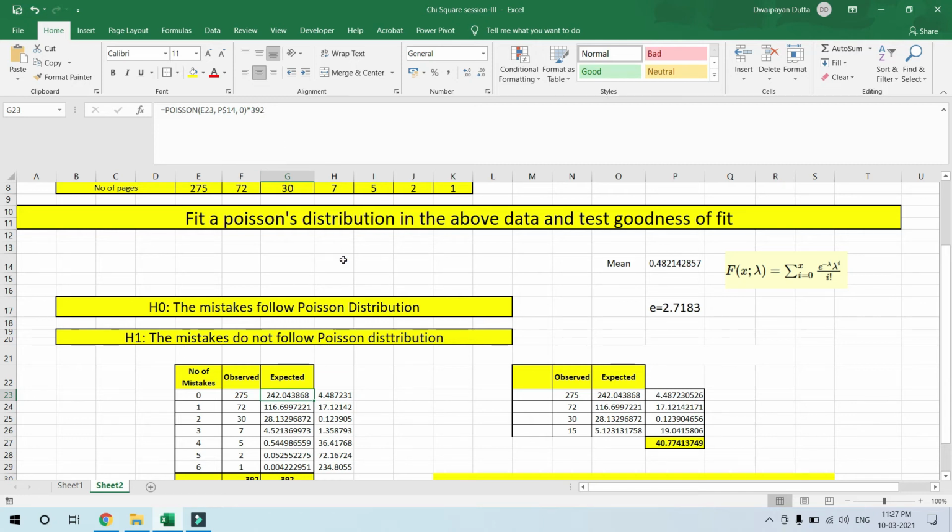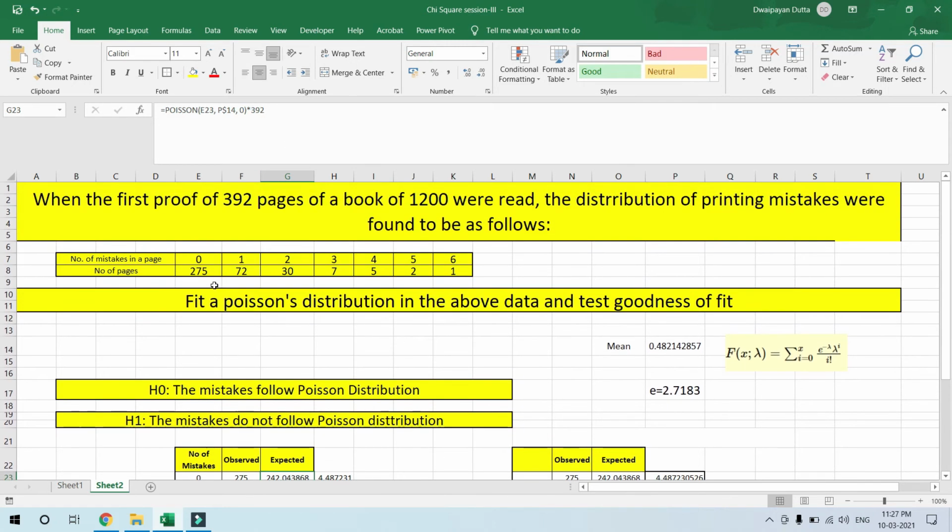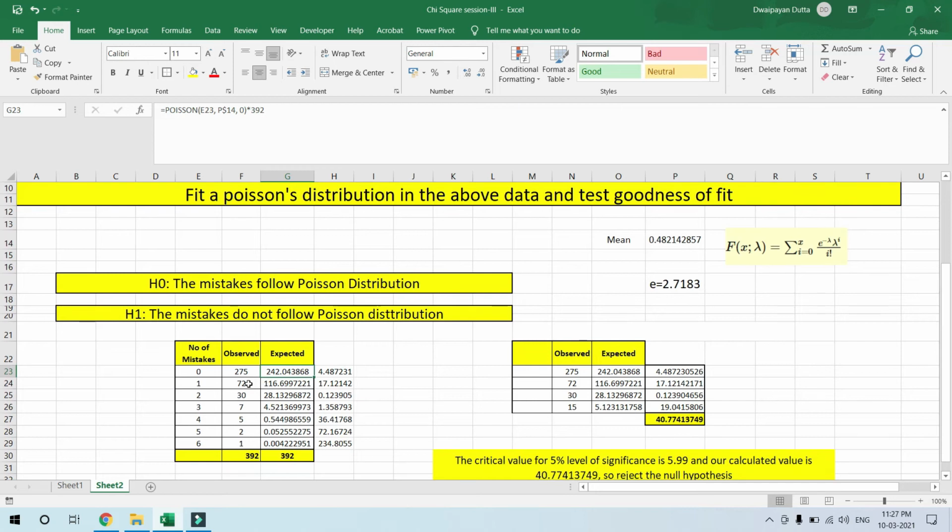From where are we getting 392? This one. The total number of pages is 392. So I have multiplied here with 392. I have dragged this over until this column, this row, and we have received this value. Okay, I hope it's clear up till this part.